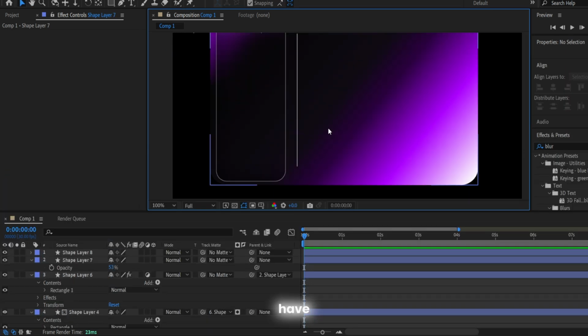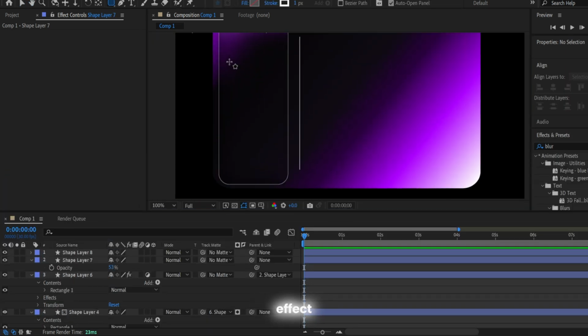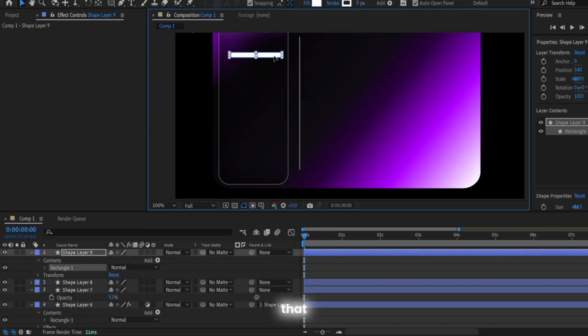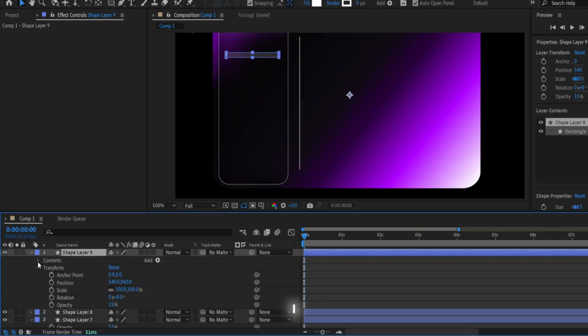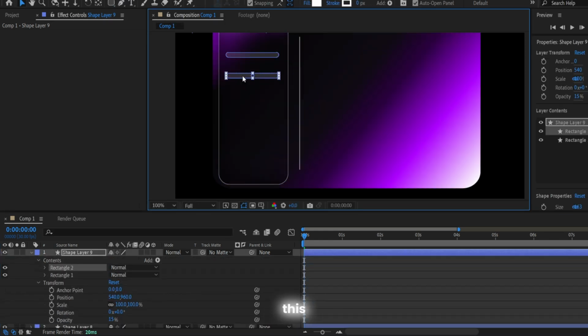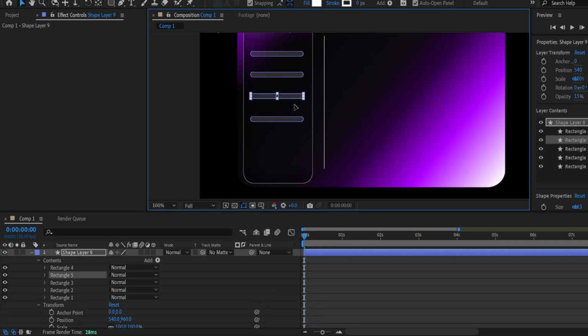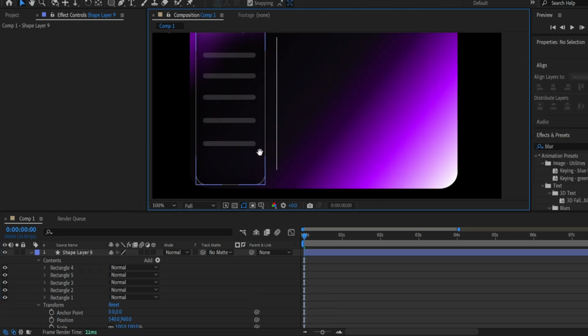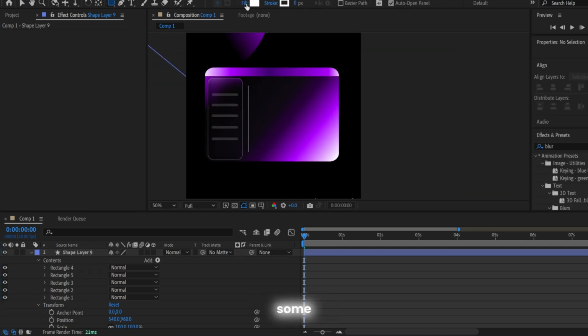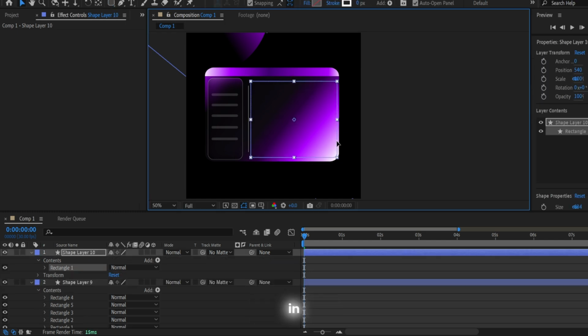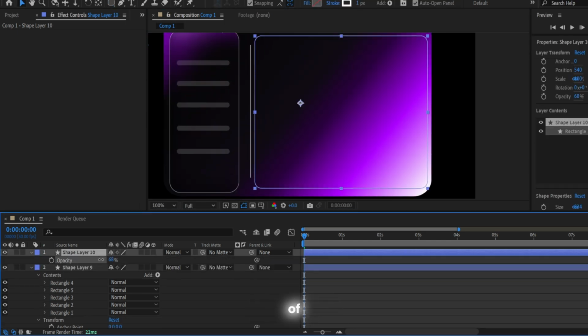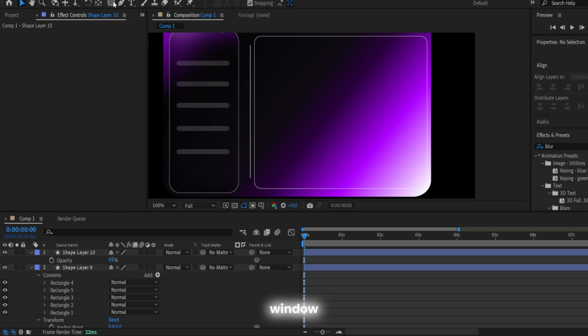So guys, now we have our glass morphism effect. It looks so cool. I'm happy with that. And next I want to make these lines on our glass morphism. And also we need to create some rectangles on the right side of our window.